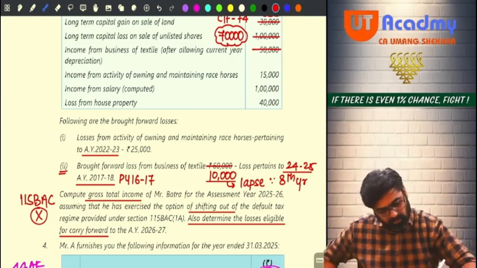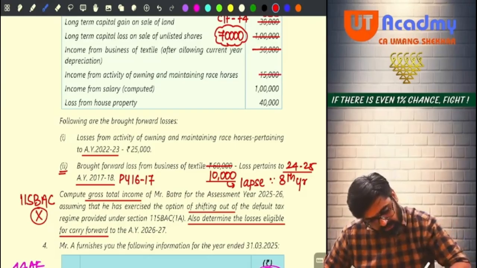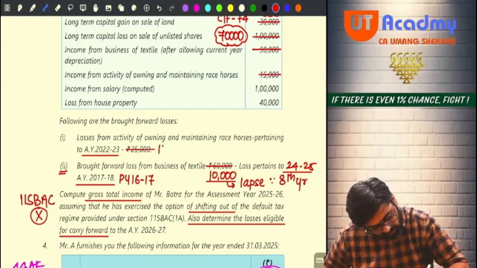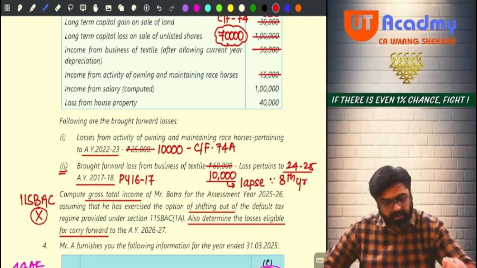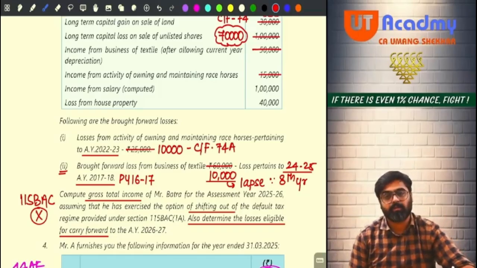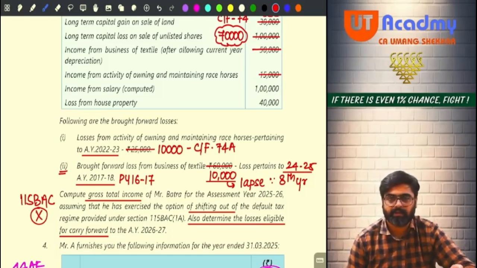Yes or no? So can it be set off against this income? Yes. Entire income will vanish and still 10,000 will remain. Now this 10,000 will be carried forward to the next year as per section 74A. It will be carried forward. Unlike your business loss, it will not lapse. It will be carried forward for the next year, 4th year.